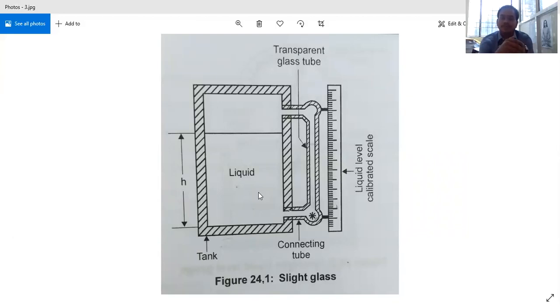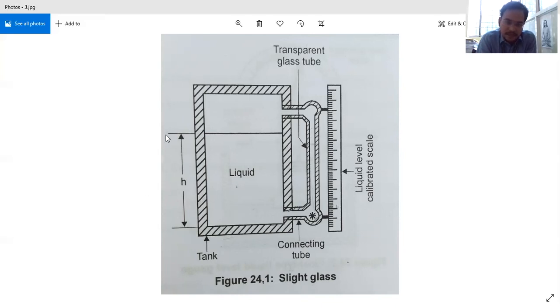according to the construction, we have this connecting tube here. You have this liquid level calibrated scale, and a transparent glass tube. This is a transparent glass tube, and this is liquid level H. Of course, that will come under operation. So this is a simple tank, and you have a transparent glass tube.